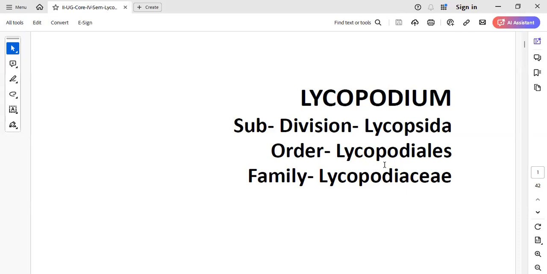Before the life cycle and all that, the classification of that particular type study is very important, because in the questions they may ask which order or which family it belongs to. Definitely one question will come from the classification. So practice writing the classifications in a book for whatever type study you study. For the classification of bryophyta, suppose all the three you study in your syllabus, practice the classification first.